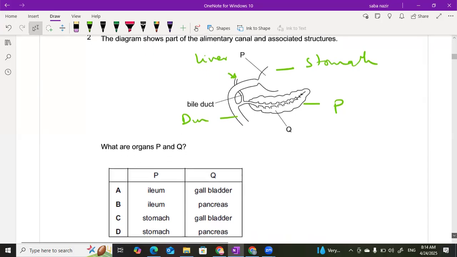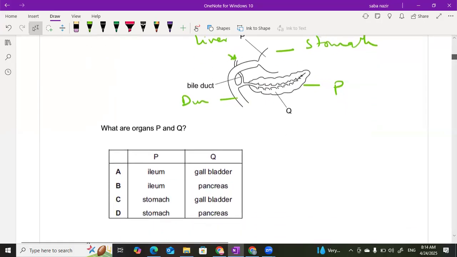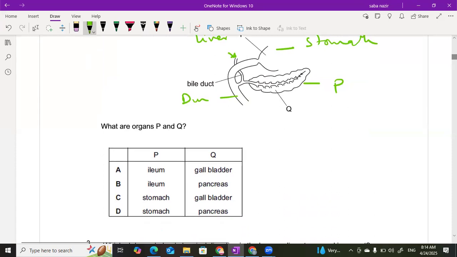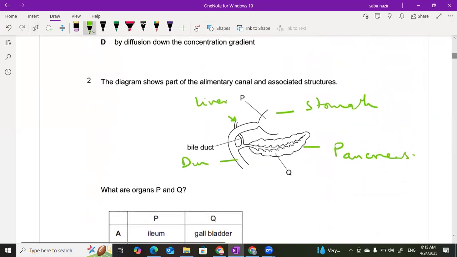What is organ P? Let me write it completely to avoid confusion. Organ P is actually the continuation of the stomach. If you observe, the stomach is the missing structure from here, right?